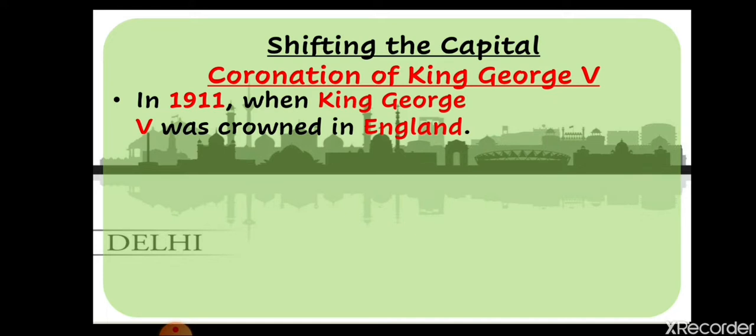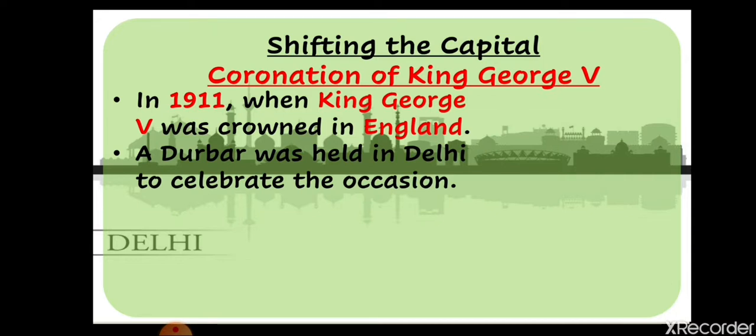In 1911, King George V was crowned in England. He became the ruler of England, with his wife Mary, Queen Mary. A darbar was held in Delhi to celebrate the occasion. As I have explained, the Britishers planned a party-like ceremony to celebrate the coronation of King George V.